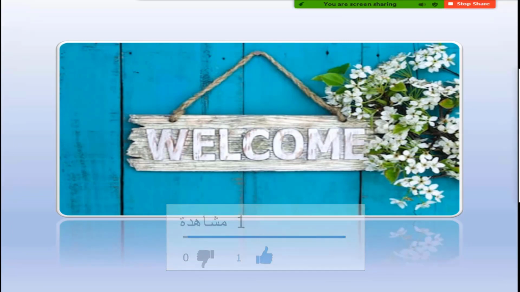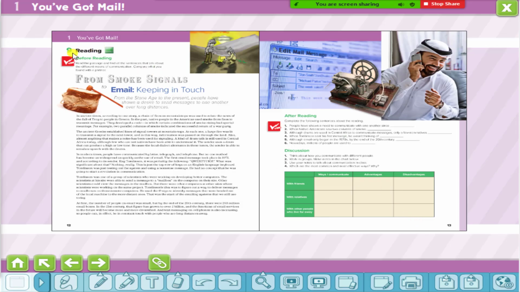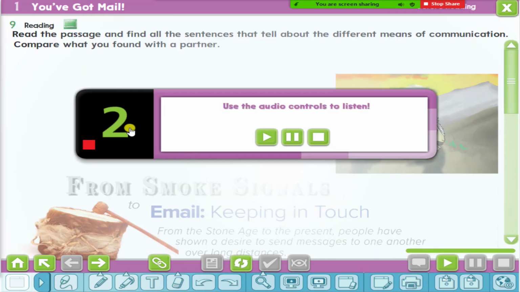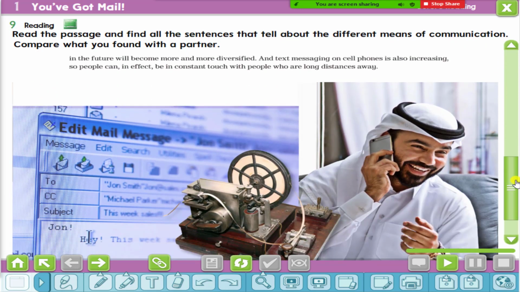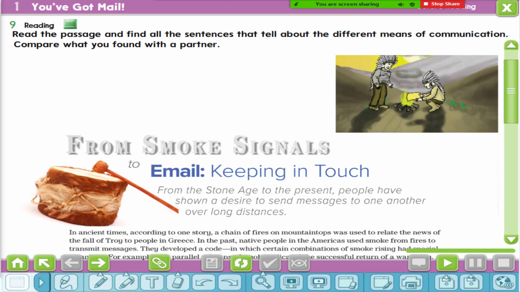We will study lesson 9, reading, page 12 and 13. Before reading, look at these pictures and try to tell me what are the different means of communication. Do you know? Yes, Ayman?